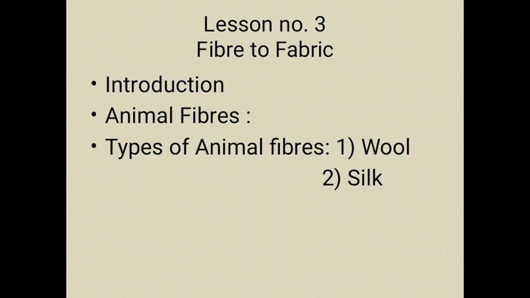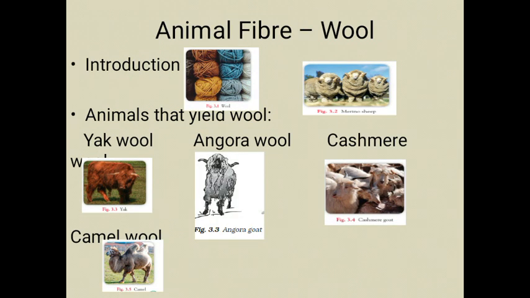See, wool is obtained from animals such as sheep, goat, camel, yak, and other wool yielding animals. They bear wool as hair on their body. Okay, and silk, which is the second animal fiber, is obtained from silkworms. Now let us see these one by one in detail. The first animal fiber is wool.